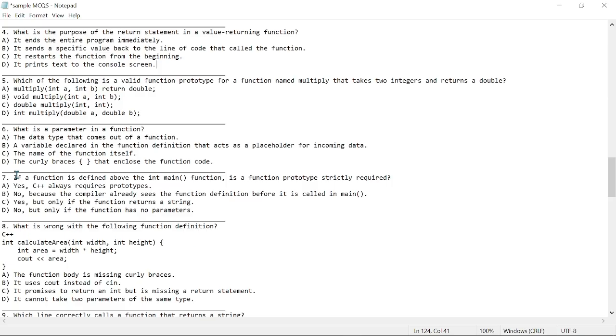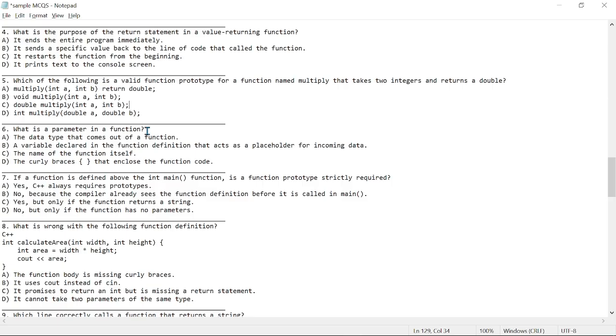As far as it is returning a double, we want to make sure the return type is double, right? It's a function named this, and this is a function prototype. So we can have a and b here to make this actually complete.